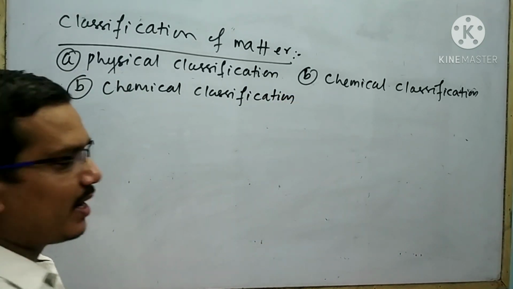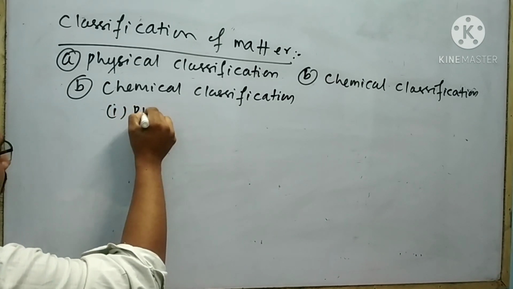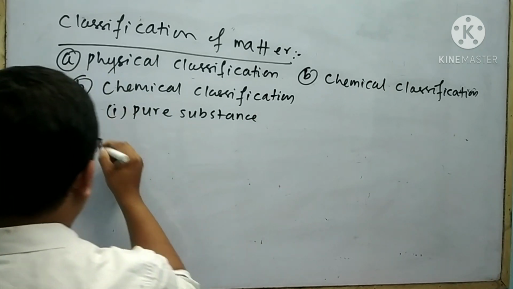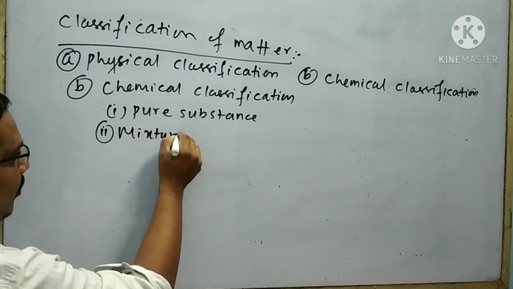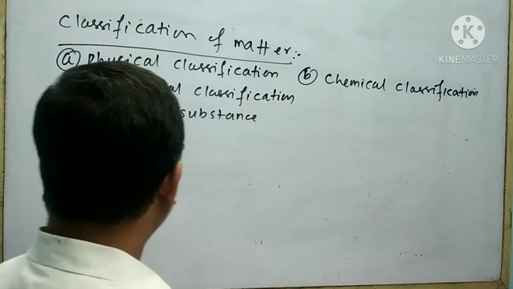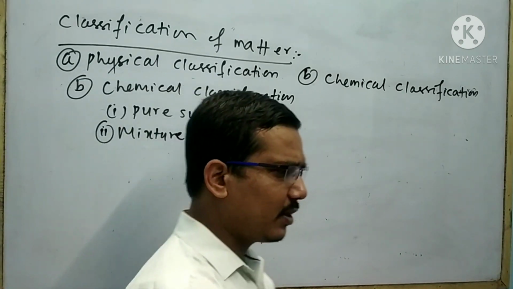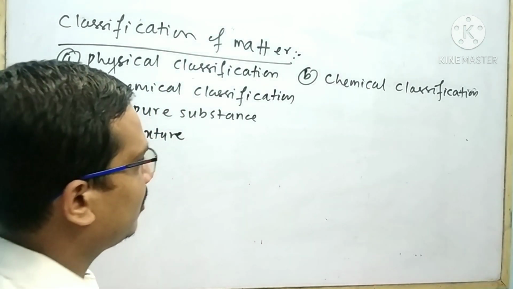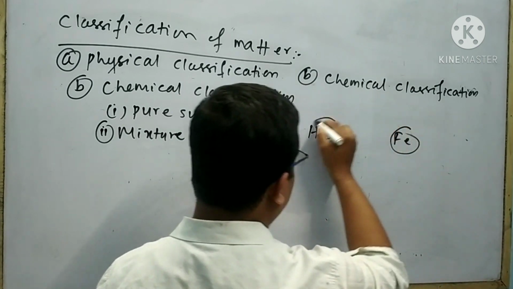Chemically, matter can be classified into two types. One is pure substance, the second is mixture. Pure substance means vishuddha padartha. Mixture means mishran. Suppose I take examples of pure substance: water, and another is iron.